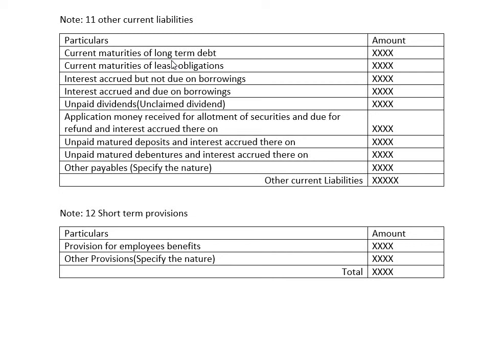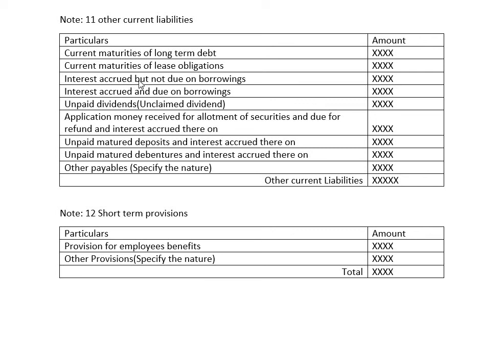Even though the amount borrowed from the outside party is long-term in nature, when the demand is created upfront, at that time we have to pay them immediately. Therefore, the current maturities of long-term debt, and the same situation in case of current maturities of lease obligations,